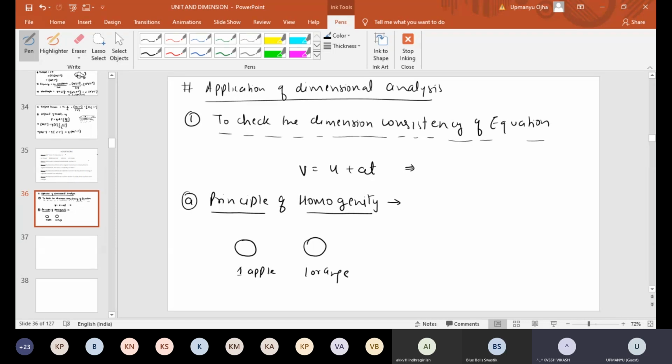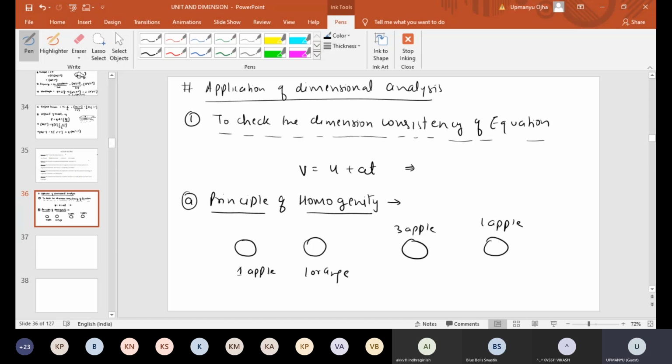But if we have three apples and one apple, and you add both, how many apples do you have? Four. If I subtract one apple from three apples, how many apples do we get? Two.